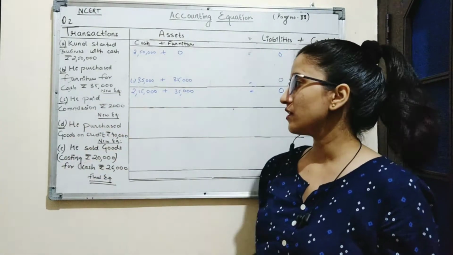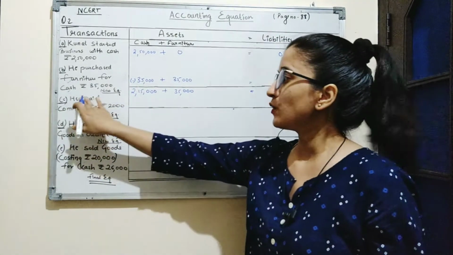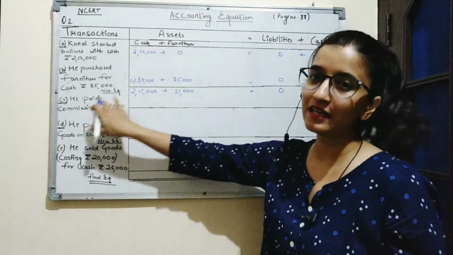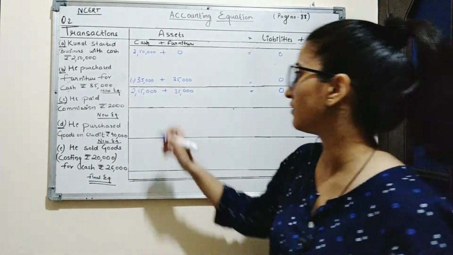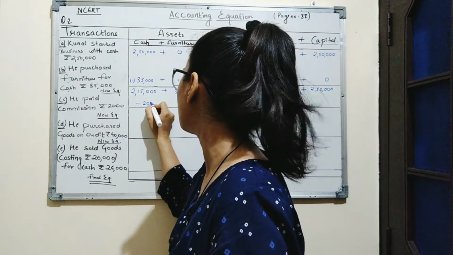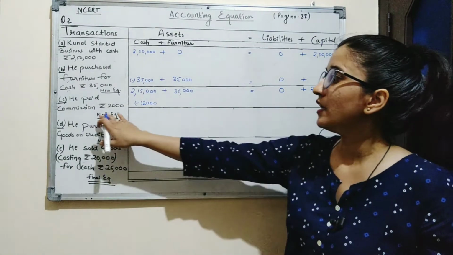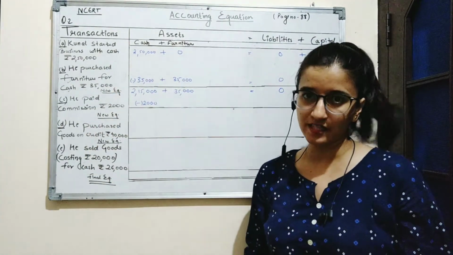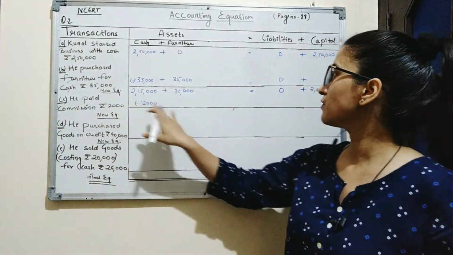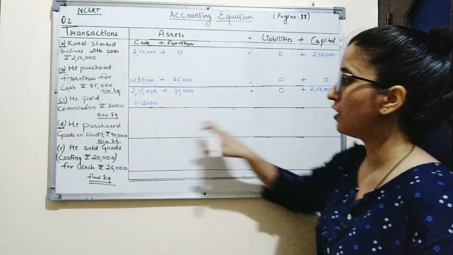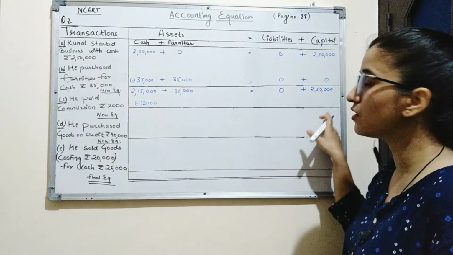Now the next transaction is he paid commission of rupees 2,000. So he is paying commission 2,000 in cash. So here cash has been reduced by the amount 2,000. So we will reduce 2,000 from cash column. And next, commission is considered as an expense which results in the loss of the business, and loss of the business always reduces the capital. So we will reduce the amount of 2,000 from capital also because it is a loss for the firm.